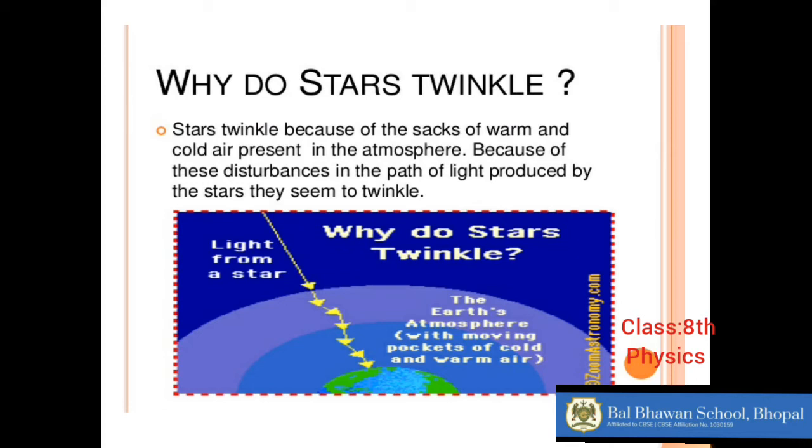Just when the light is about to enter the earth's atmosphere, the gases there are also very cold, where they are frozen because of the low temperature. So what happens? Because of this, the light of the stars, when it is reaching us, starts to twinkle, right? Because it becomes hazy because of the gases all around in the atmosphere. The gases are responsible for the twinkling of the stars, although the light is coming straight like the rays of the sun, but because of so many gases, they appear to twinkle, and because of the distance.